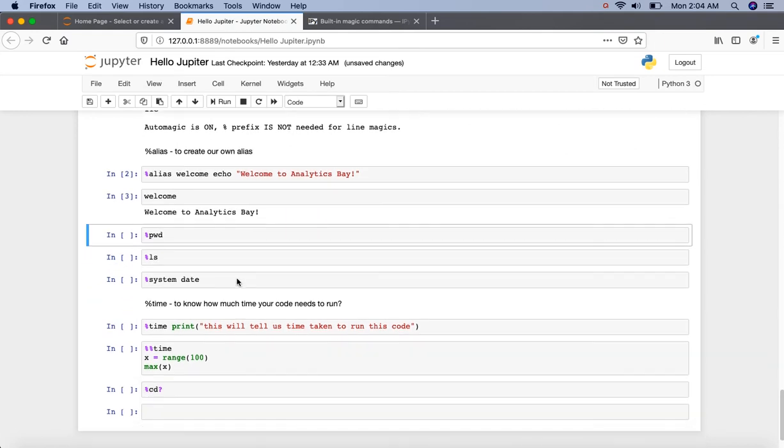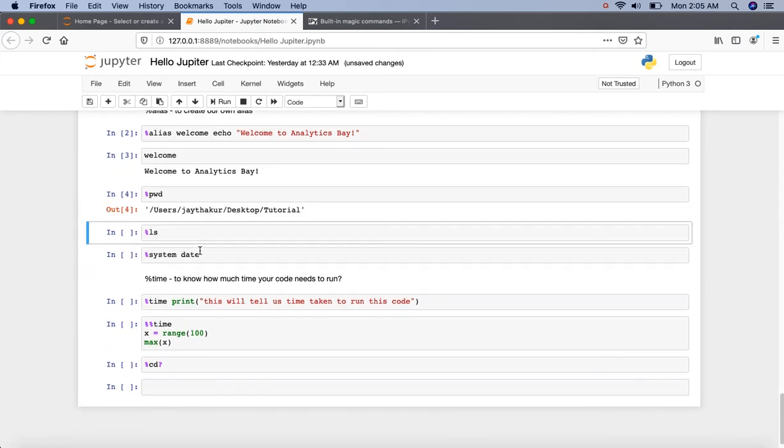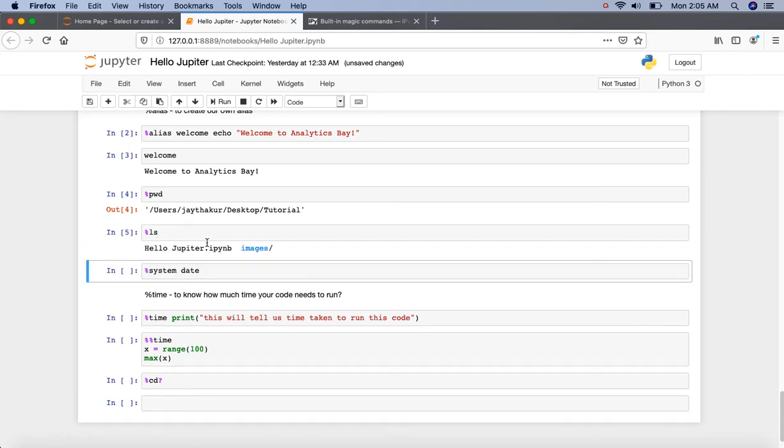The next line command is pwd. Pwd is for present working directory. Let's execute this, and here we can see that it displays our present working directory. Next is ls. The ls command lists all the files and folders in the current working directory. Let's execute it, and here we can see hello.jupyter.py, this is one file, and there is one folder inside our present working directory.